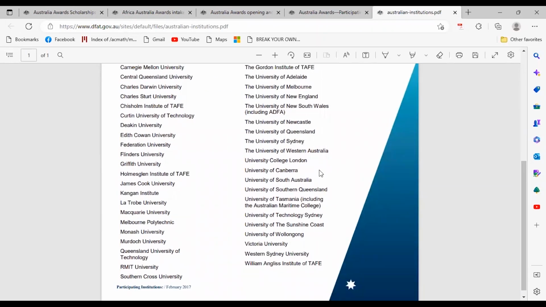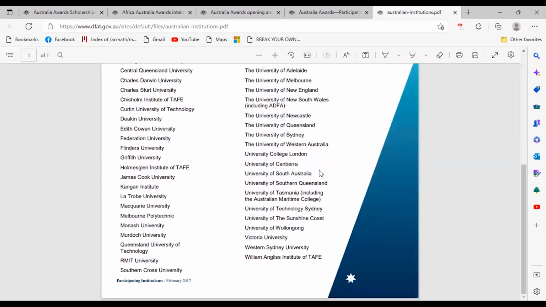Before starting to apply, you can go through these universities and see if the course or the program that you want to take in the Australian Award Scholarship is available. What are the minimum criteria for that university to take a student into that course? See if you meet those minimum requirements set by the university first.